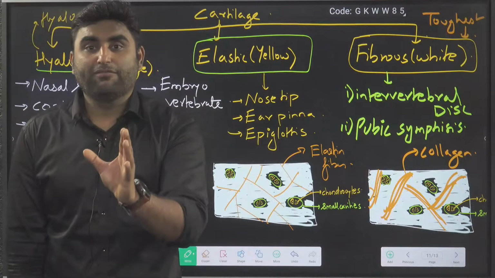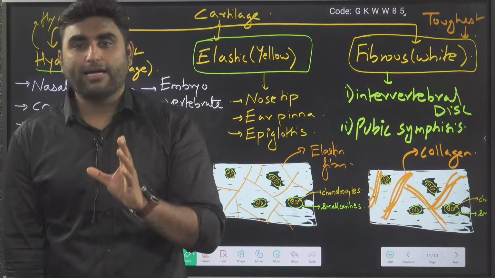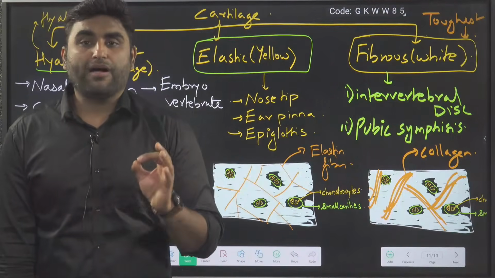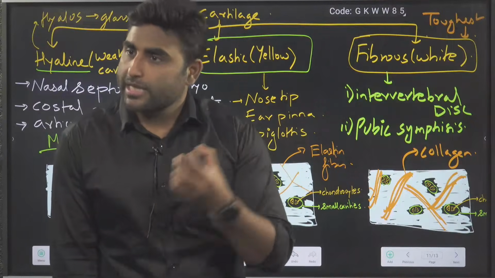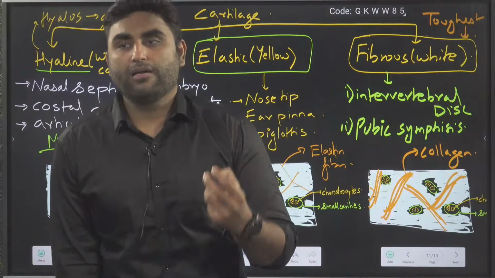Cartilage is the only connective tissue where the vascularity is poor. That's why healing of cartilage will take some time. They get nutrition via diffusion from the surrounding blood vessels. Are we clear with this?